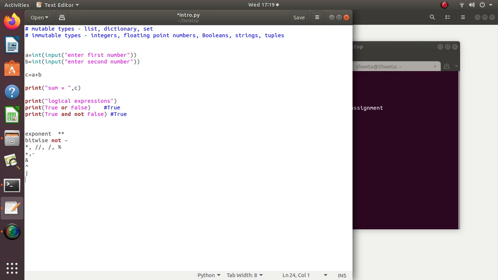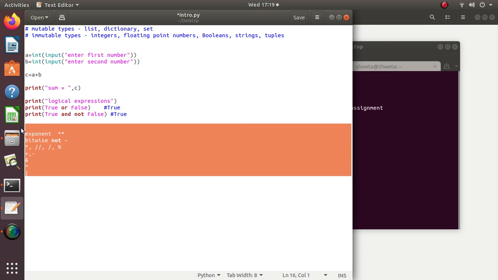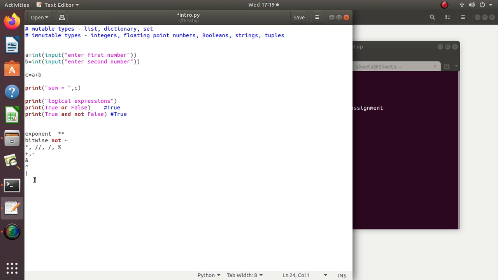So this is the operator precedence order of all the operators, which one is supposed to remember, because in exams generally questions are asked, they will give you a mathematical or logical expression, and they'll ask you what is the output of the expression. So you will have to keep in mind this operator precedence and calculate the value.